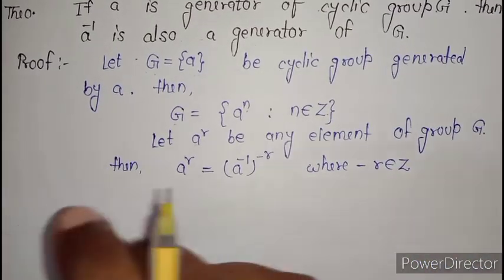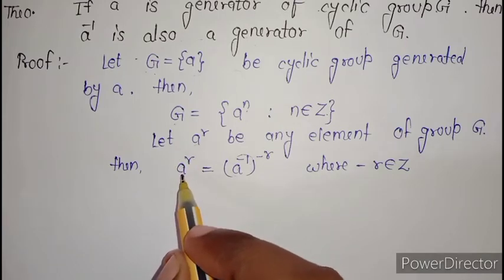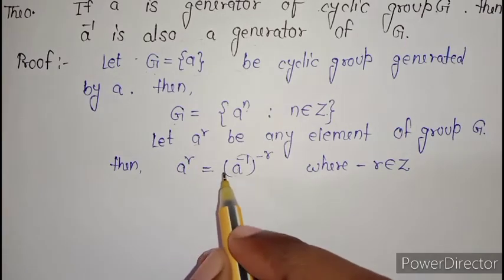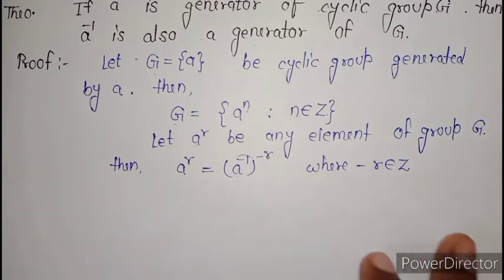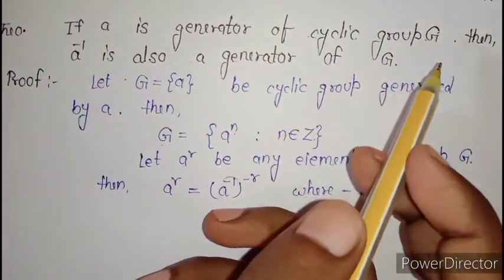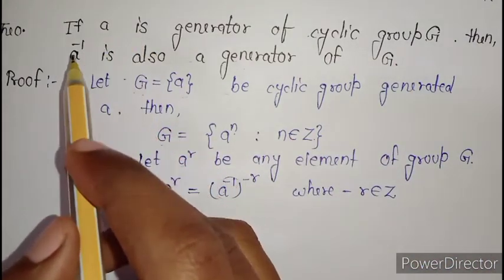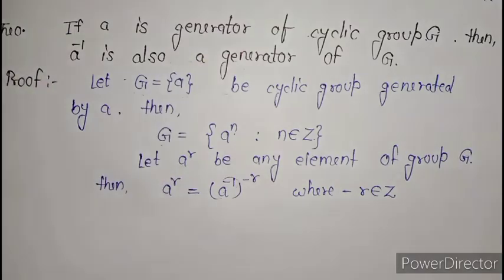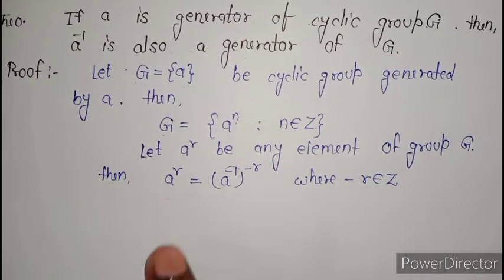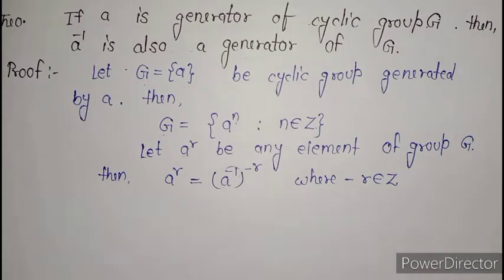So in this way we can say that A inverse is also generating each and every element of this group G. So we can say A inverse is also a generator of group G. If suppose there are many elements in this group G, then if A is the generator, corresponding to A, its inverse must be a generator for that particular group. So A raised to power minus 1 is also a generator for this group.